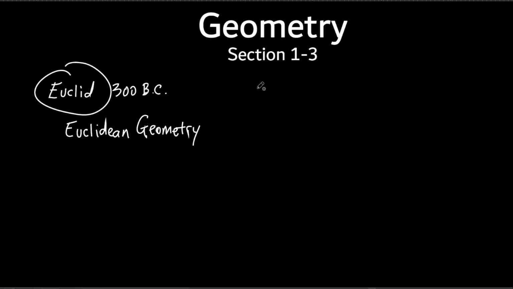So, we're going to learn a bunch of different things throughout the year. The first thing, we had undefined terms. I'm not going to write them down because you already took them in your notes. So undefined terms, and that was point, line, and plane. And then we had some definitions.